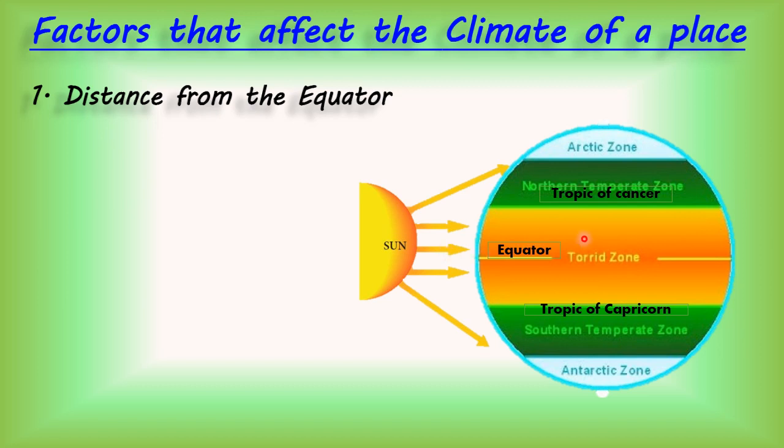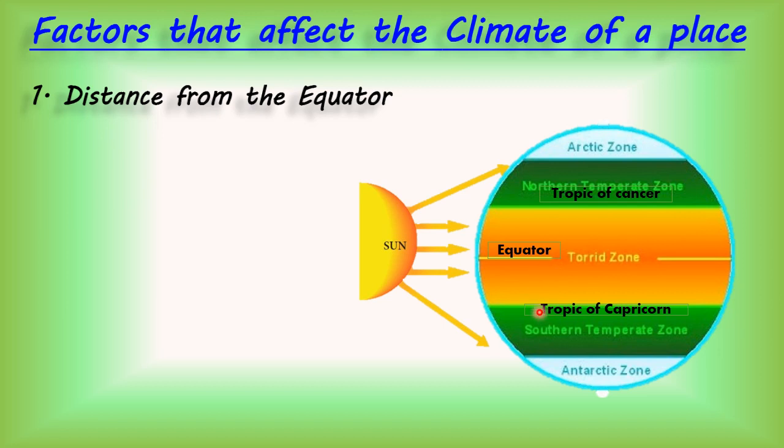That is why, children, these places are hot and humid. And the places near the poles are getting less heat. That is why they are cold in comparison to places near the equator.